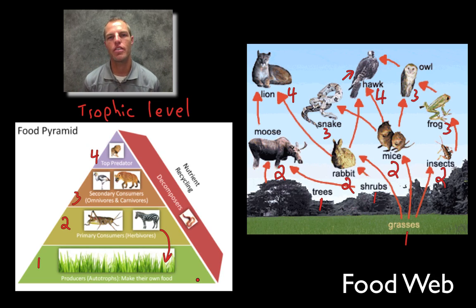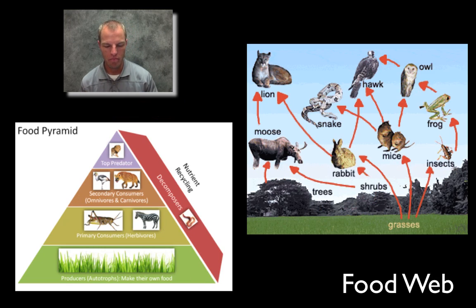It's going to be really important to understand because as we go up through these trophic levels, these feeding levels, what gets less is energy. Another thing that gets less is biomass. And so let's talk about that a little bit.